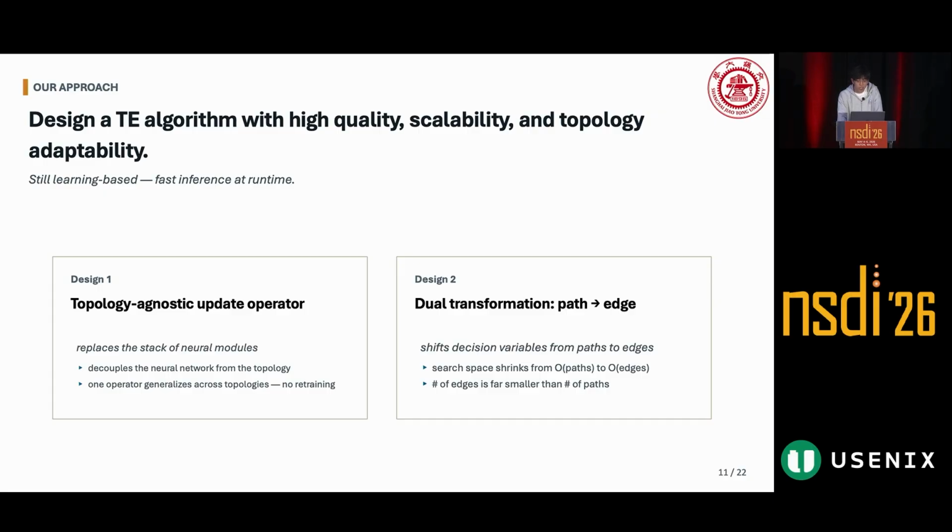This replaces the stack of neural models that have to read the topology and decouples the neural network from the topology. As a result, the same operator can be applied across different topologies without retraining. And design two is a duality-based transformation that moves the decision space from path to edge.